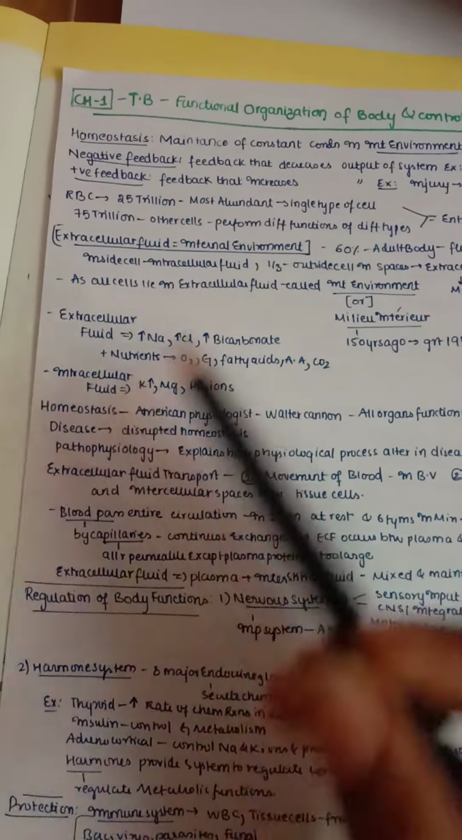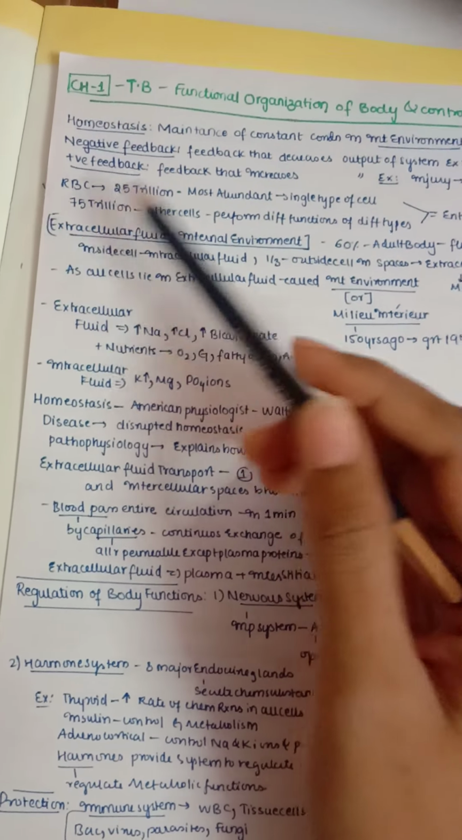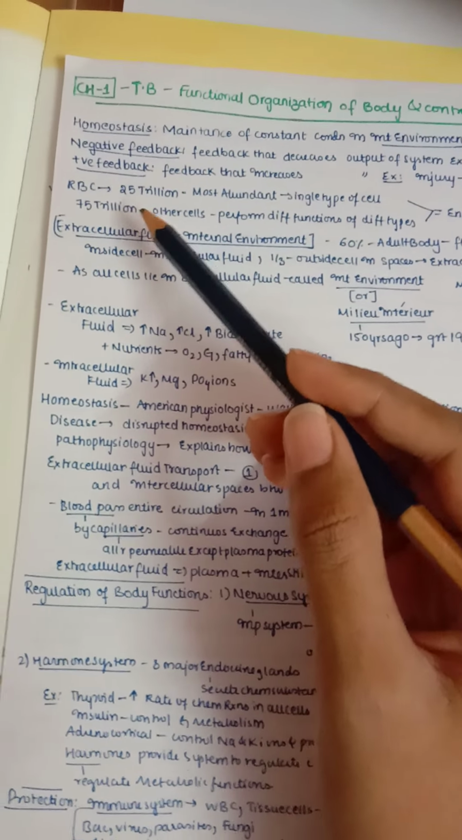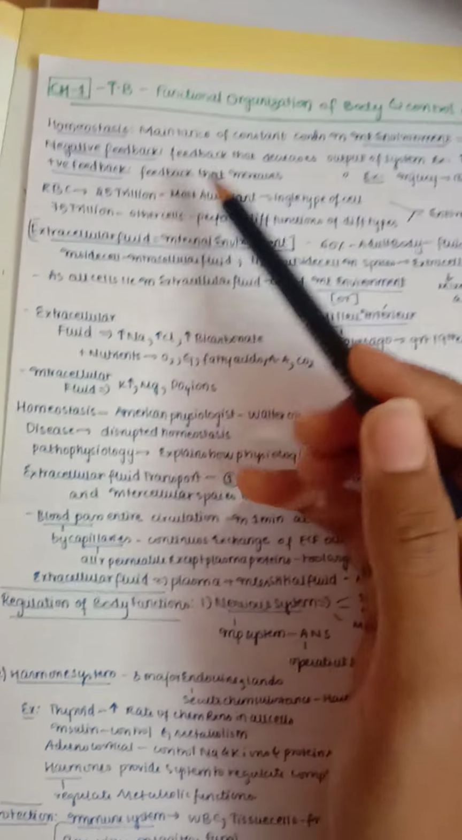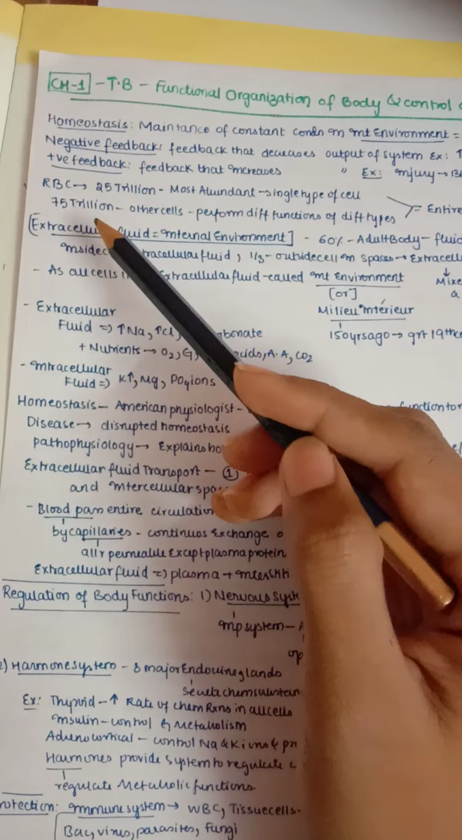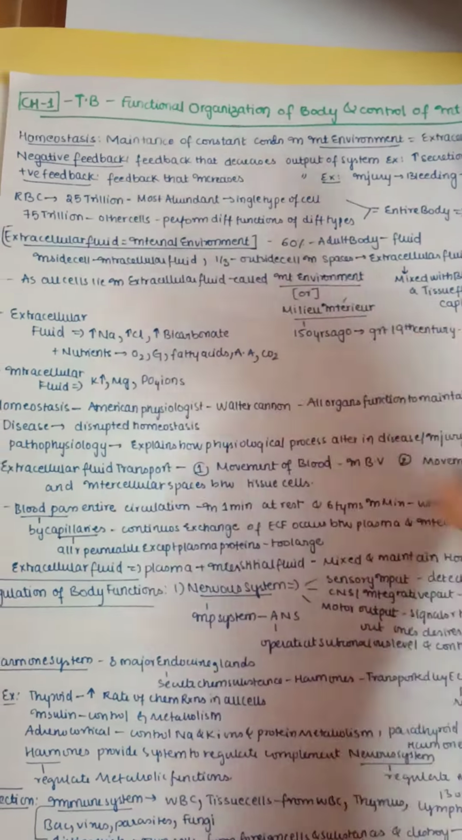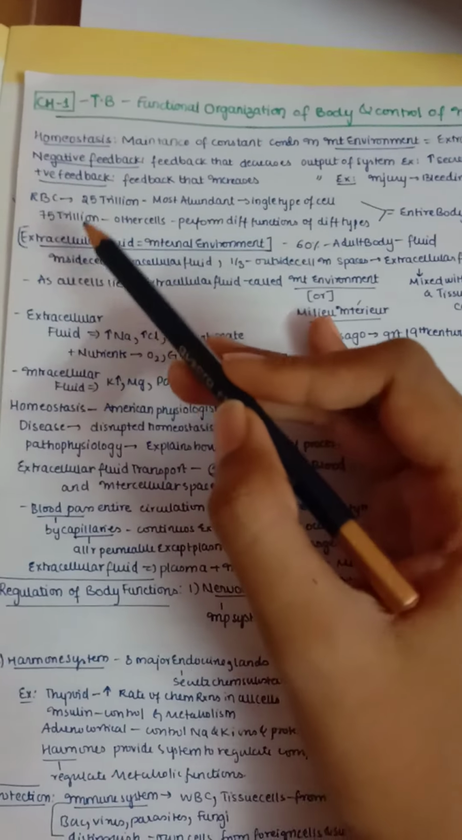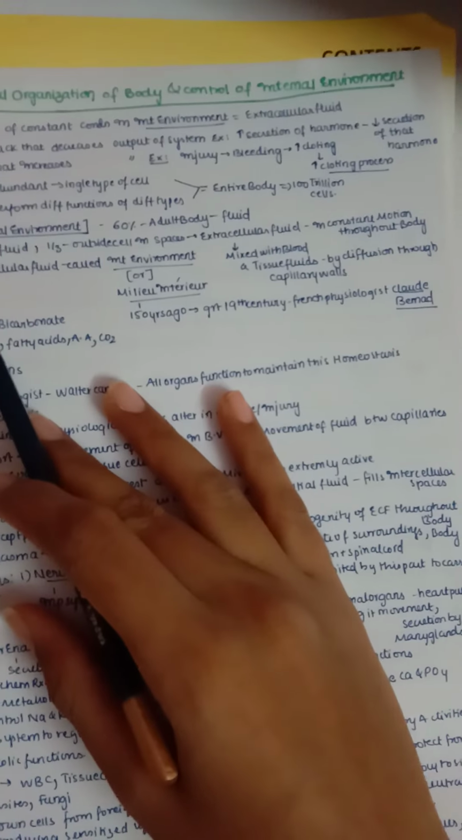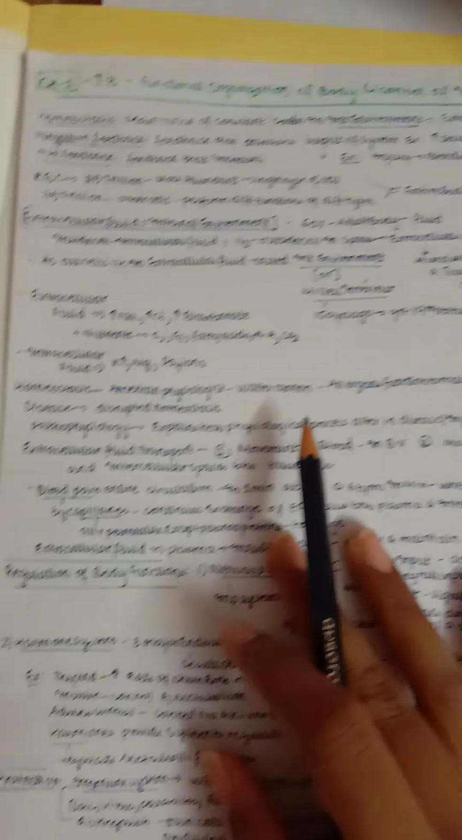One more important point which I have found in our textbook is about RBC. We have about 25 trillion RBCs in our body. This is only one type of cell, which is the single most abundant type of cell. All the other cells are about 75 trillion, that is, all the other types of cells which perform different functions. So in our entire body, along with our RBCs and other cells, we have about 100 trillion cells.